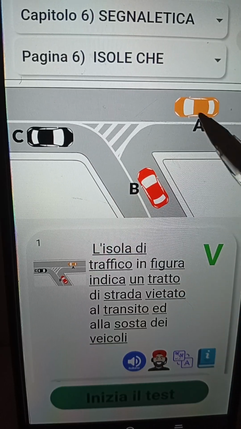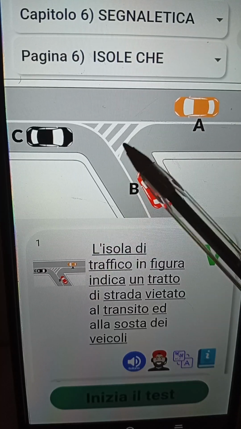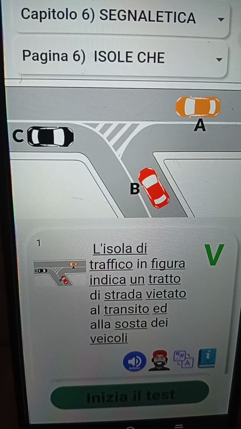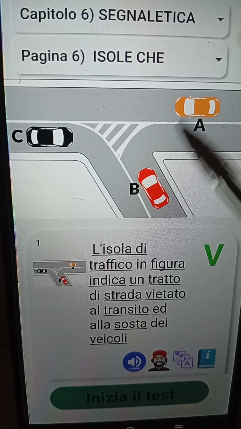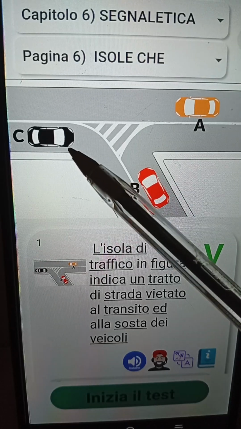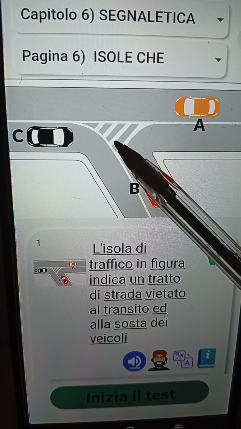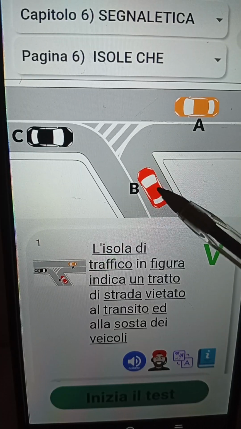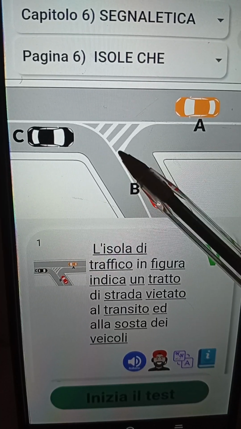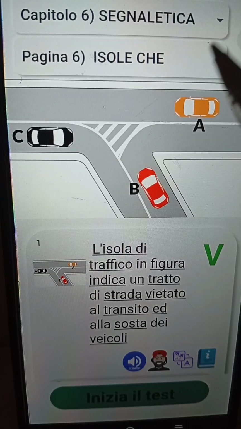You can see that the moment this particular vehicle is going diritto, it is the effort of the isola di traffico and the continuous line. Remember, for the continuous line, you cannot superare. Now, why this vehicle is going to svoltare a destra is also the effort of the isola di traffico, because the isola di traffico is like an obstacle on the road. It's like an obstacle on the carreggiata.